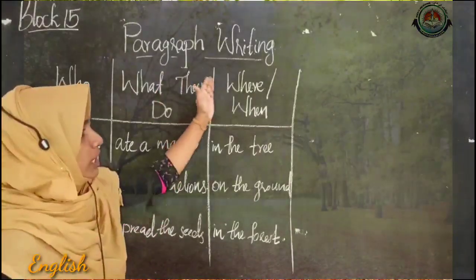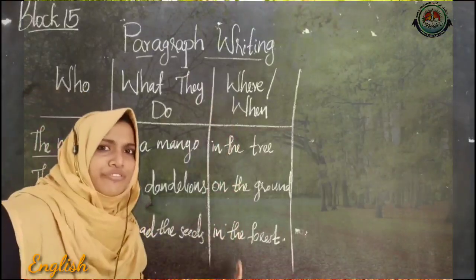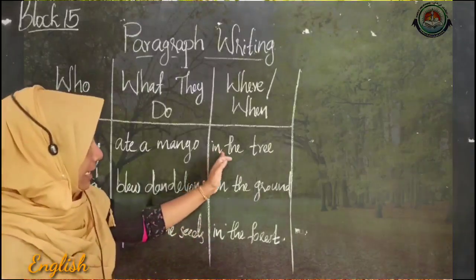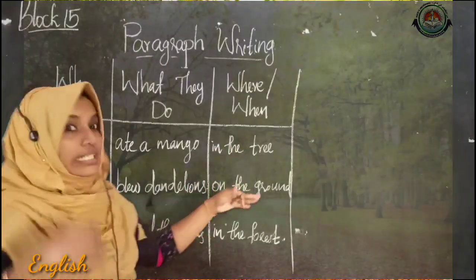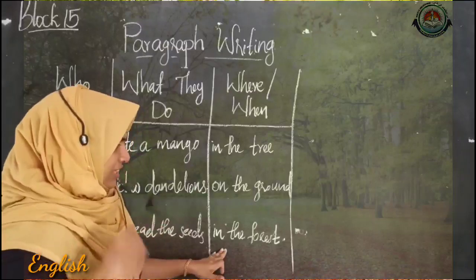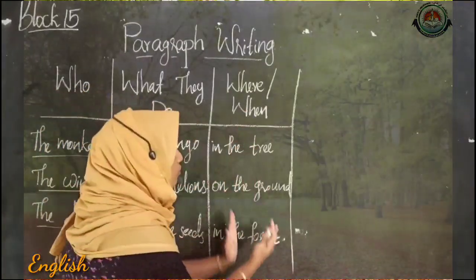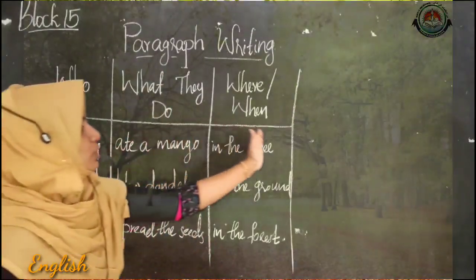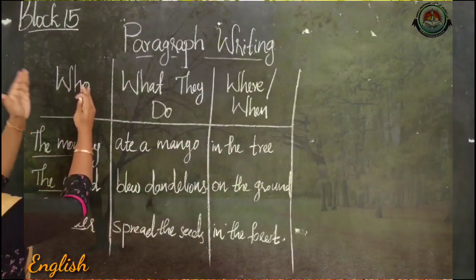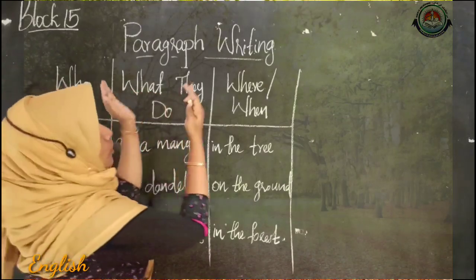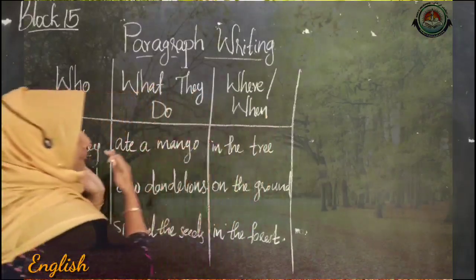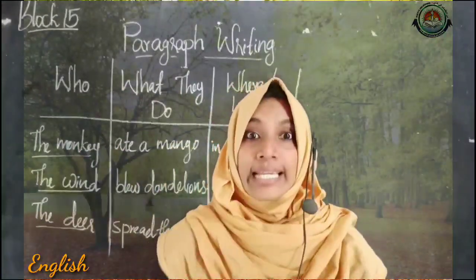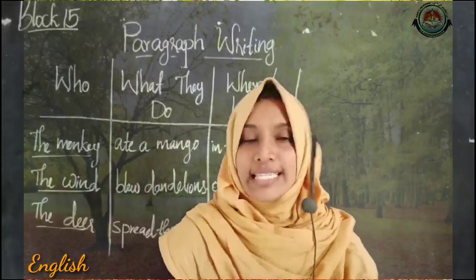And here, where or when. These refer to the time or place. Likewise here, in the tree, on the ground, and in the forest. So these are all places. When we put all these words together, when we take all these who, what they do, and where or when, we can make meaningful sentences. We will get so many meaningful sentences.